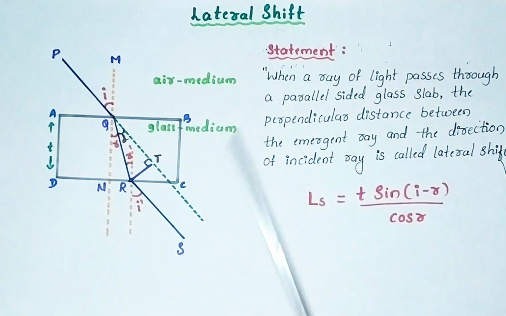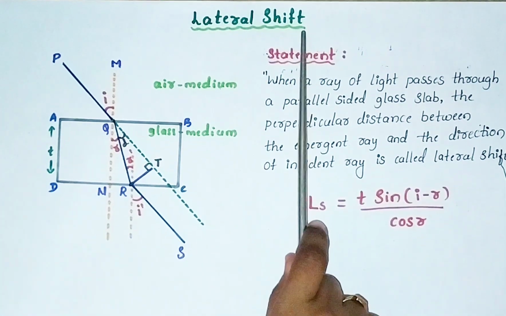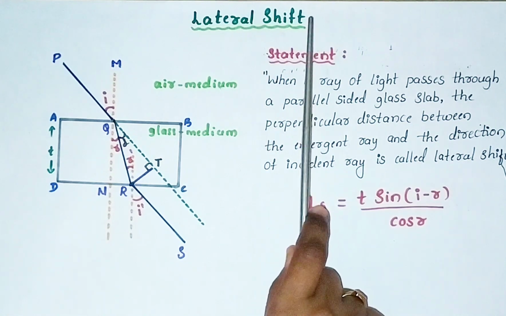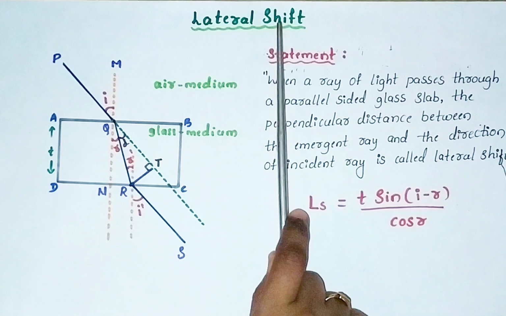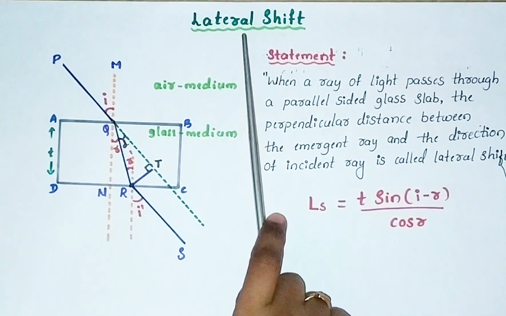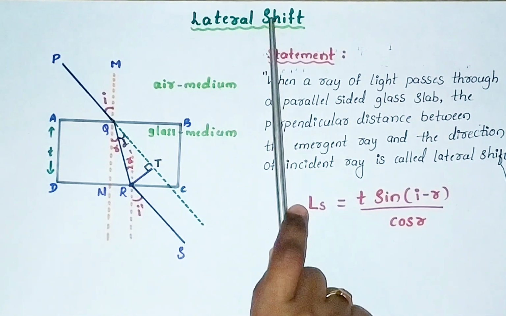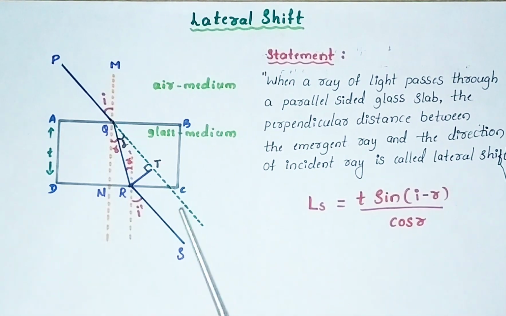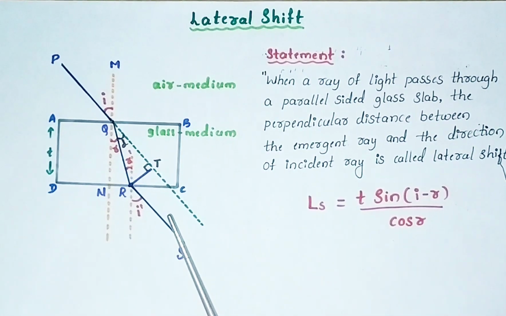Now we can move towards lateral shift. This lateral shift takes place because of refraction of light. That means the ray of light is laterally shifted. How the light is laterally shifted, that we can understand using this ray diagram. Observe this ray diagram here.